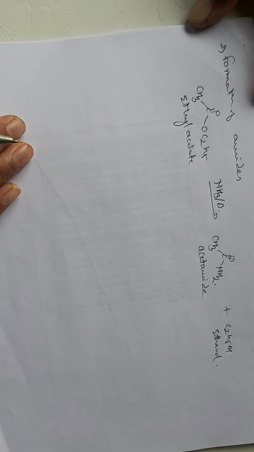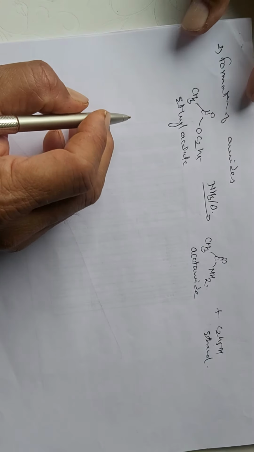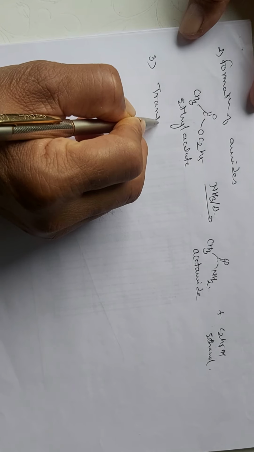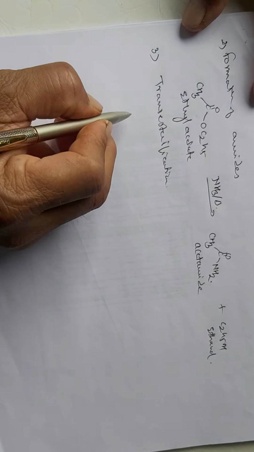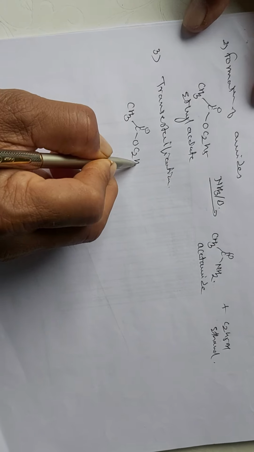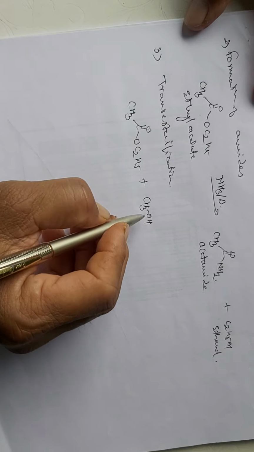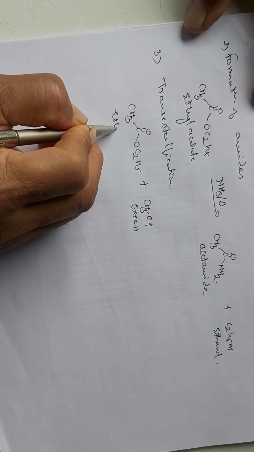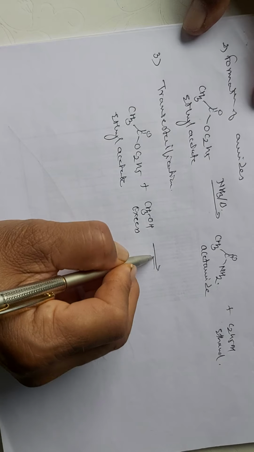In the same way, we can carry out the trans-esterification reaction. This type of reaction we have studied in 12th standard. When you want to carry out trans-esterification, the reaction is carried out with another type of alcohol, suppose methanol. Excess of methanol is allowed to react with ethyl acetate in presence of an acidic medium.